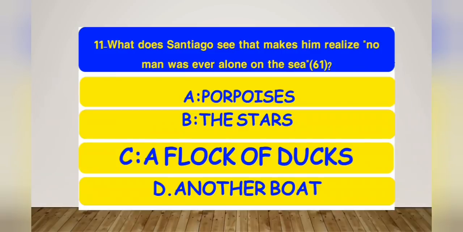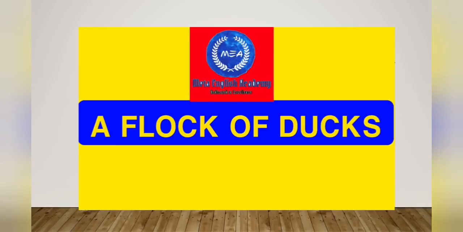The eleventh one: what does Santiago see that makes him realize no man was ever alone on the sea? The options are porpoises, the stars, a flock of ducks, or another boat. And the right option is a flock of ducks, a sign that a man is never alone on the sea.